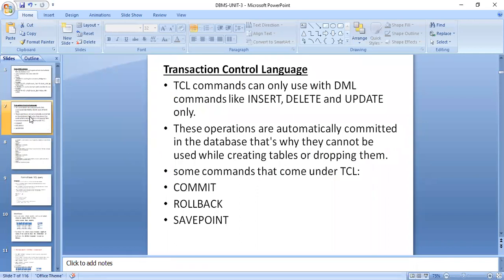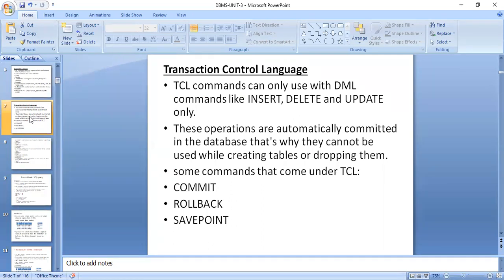Next comes the transaction control language. Here the transaction control commands can only be used with data manipulation language commands like insert, delete, and update, as we have told in the previous slides. These operations are not automatically committed in the database. That's why they cannot be used for creating tables and dropping them.